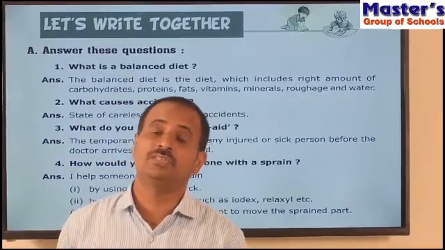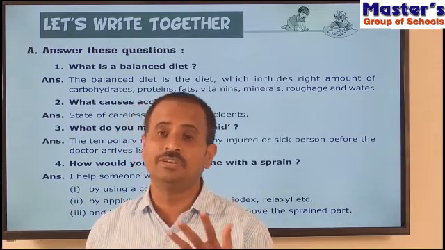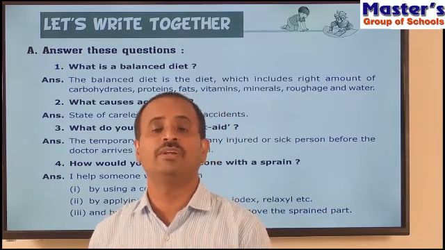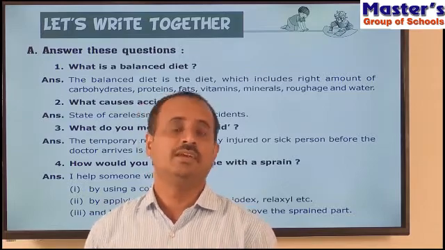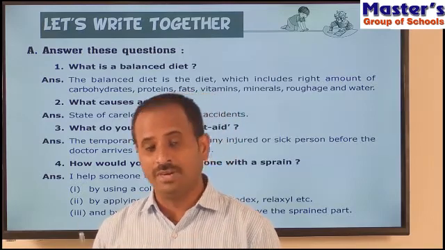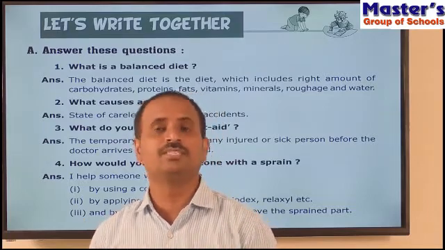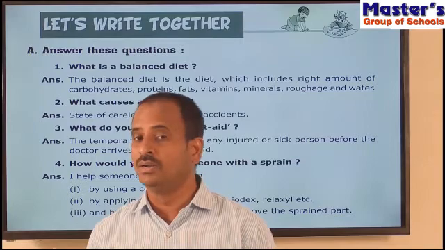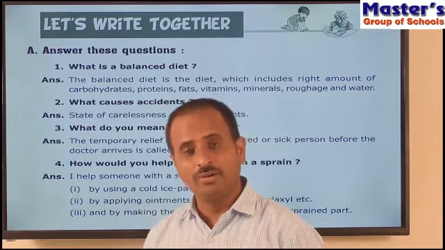Children, up to now we have discussed the different concepts in this chapter. That is, what are the different safety rules and safety habits we have to follow in our daily life in different situations to prevent injuries and accidents. And we have also learned about first aid, and the different first aids we have to take for injuries like cuts, burns, bleeding nose and animal bites. In this way we have learned the different steps we have to follow while doing first aid.